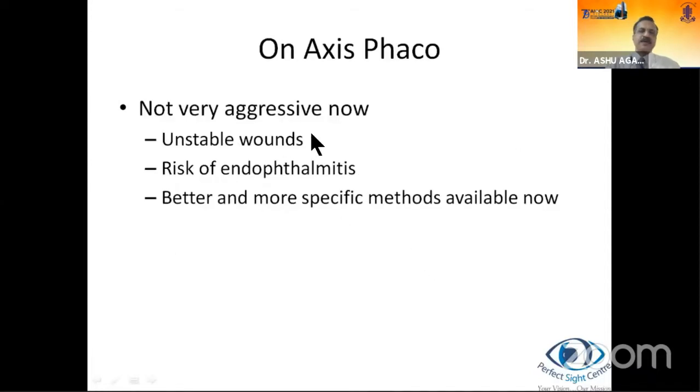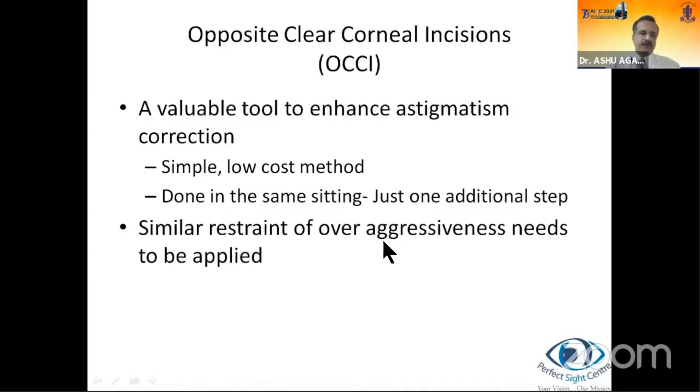So with on-axis phaco, we are not very aggressive now because it causes unstable wounds if we increase the wound size or move too anteriorly into the clear cornea. And therefore a risk of endophthalmitis comes in. And we have better and more specific procedures like toric IOL available, so we don't need to do this. But there was a time when we were quite aggressive on this. OCCIs are a valuable tool to enhance astigmatism correction as a simple low-cost method done in the same sitting with just one additional step. However, similar restraint of over-aggressiveness needs to be applied.